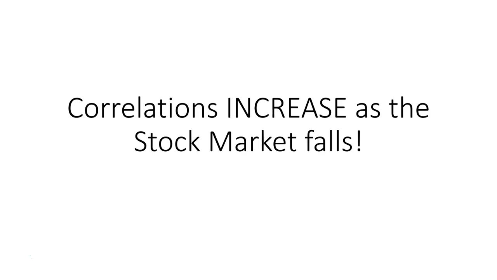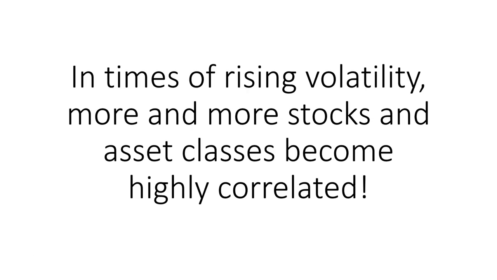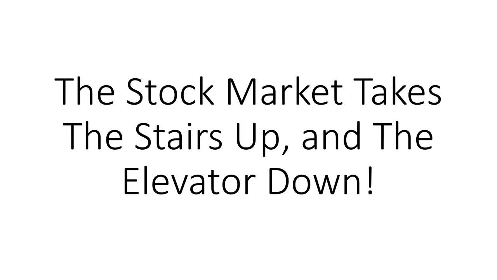It's super important for you to understand this. One of the best ways I've ever heard this said is, in times of rising volatility, more and more stocks and asset classes become highly correlated. And you saw it on the charts here, guys, but the stock market takes the stairs up and the elevator down. The stock market goes down a whole lot faster than it goes up. It takes years and years and years for you to make progress. But in a very short period of time, you can lose 5, 6, 10 years of gains in a matter of a year or two. So the stock market takes the stairs up and the elevator down.